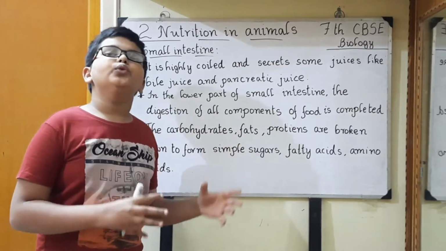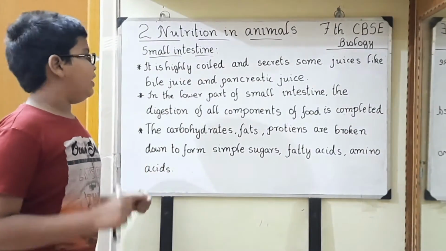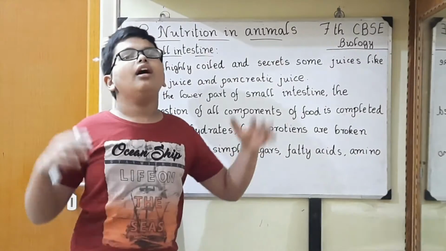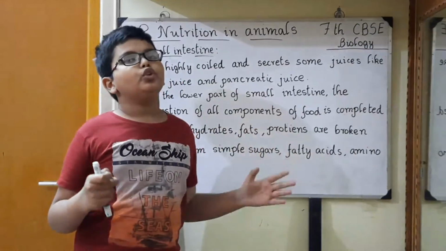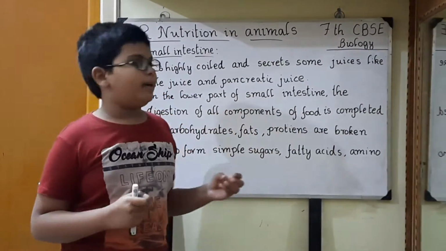Villi increase the surface area and absorb more nutrients at a time. These nutrients are sent to all cells of the body, and the cells break down glucose with the help of oxygen to form water and carbon dioxide.